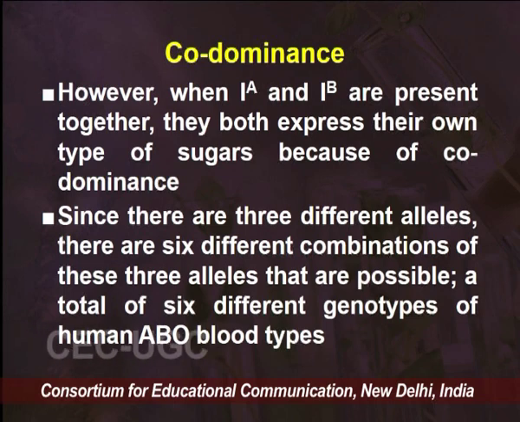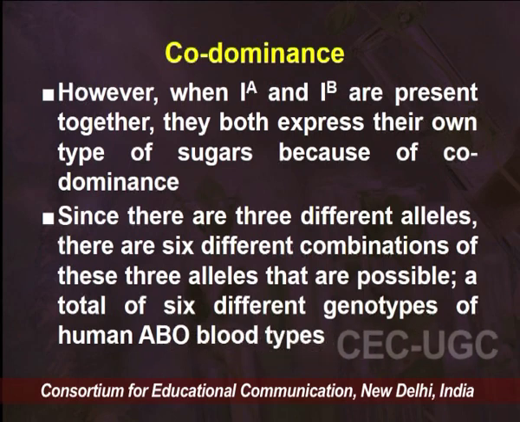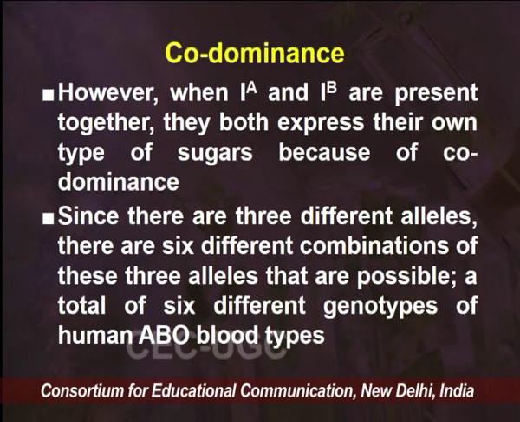When both the dominant genes are present, what is the situation? In such cases, both express their own type of sugar. So, when they combine, the RBCs would have both kinds of sugars protruding from the RBC surface, or the cell surface. Since there are 3 different alleles, 6 different combinations of these alleles are possible. A total of 6 different genotypes of human ABO blood types are present.